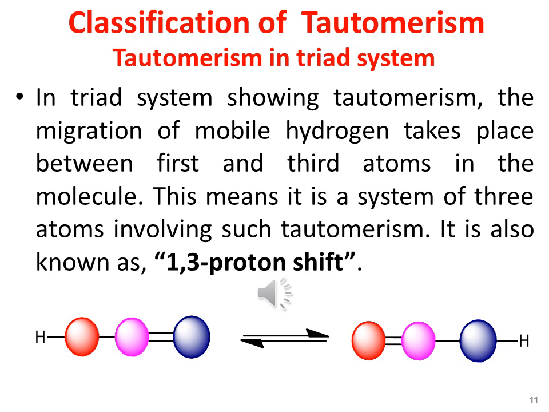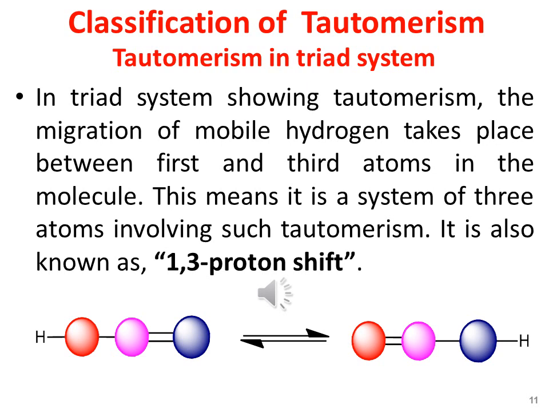So in this system, first of all, the hydrogen atom will detach itself from the atom to which it was attached, and here in this case it is attached to an atom which is shown with the red color, and a double bond is present between the middle and the extreme right atom that are shown with pink and blue color respectively. So the first step will be the detachment of the hydrogen atom from the atom that is shown with the red color.